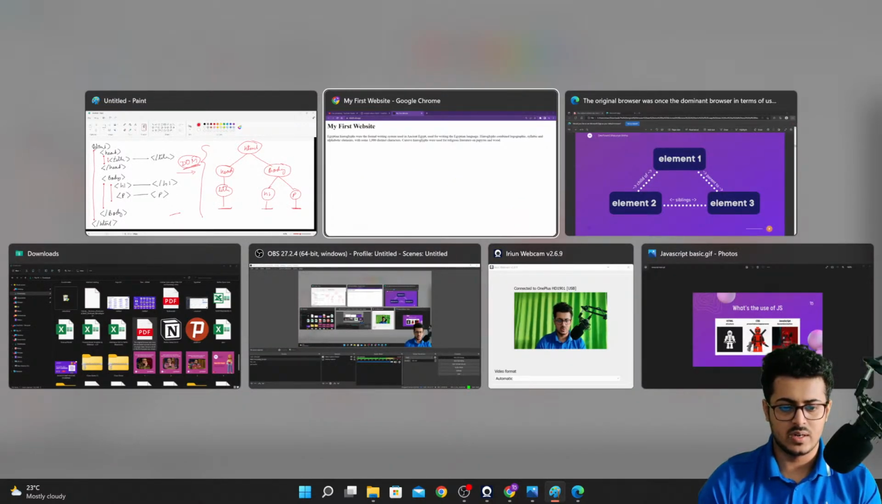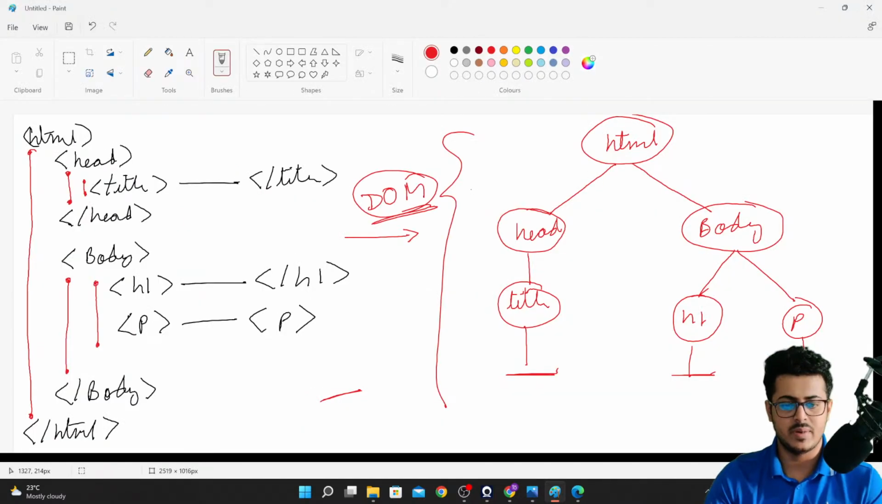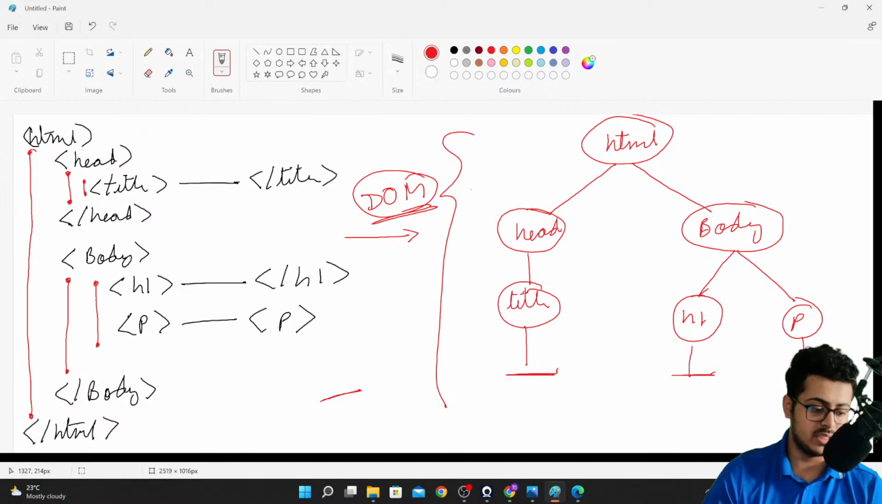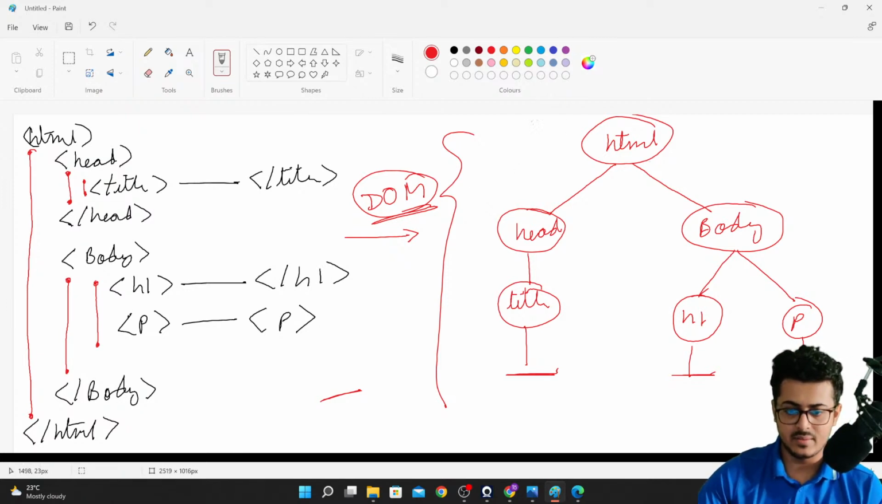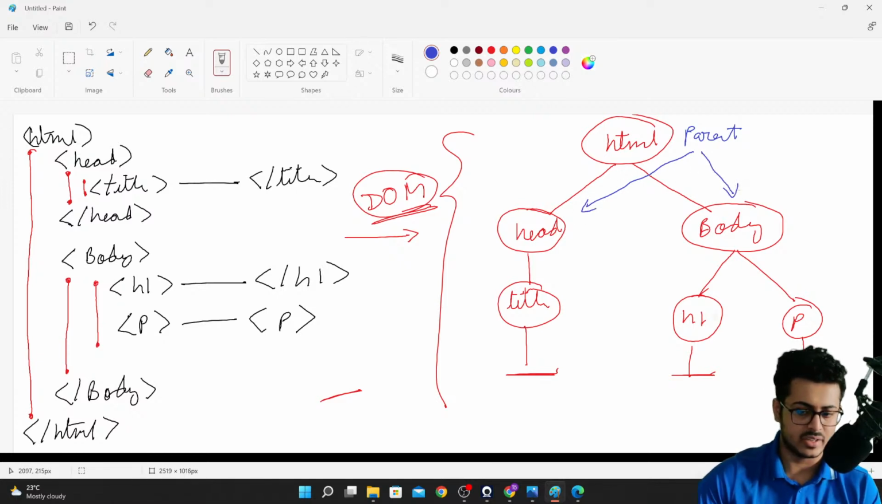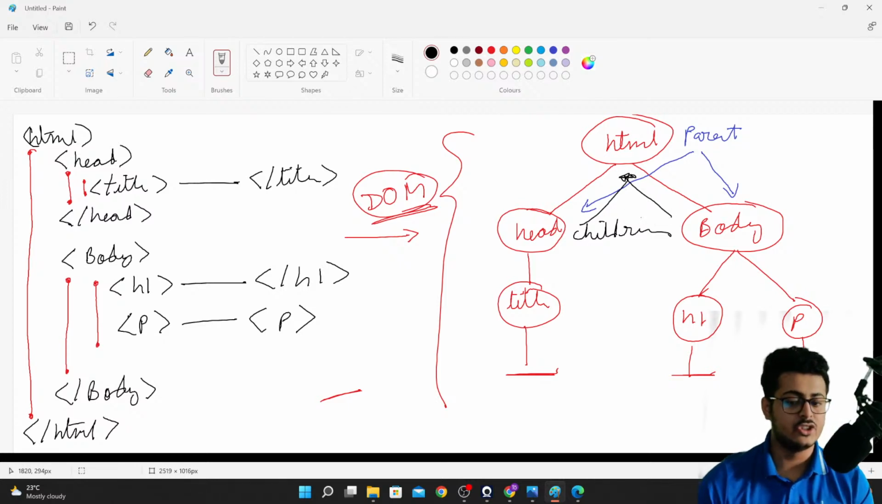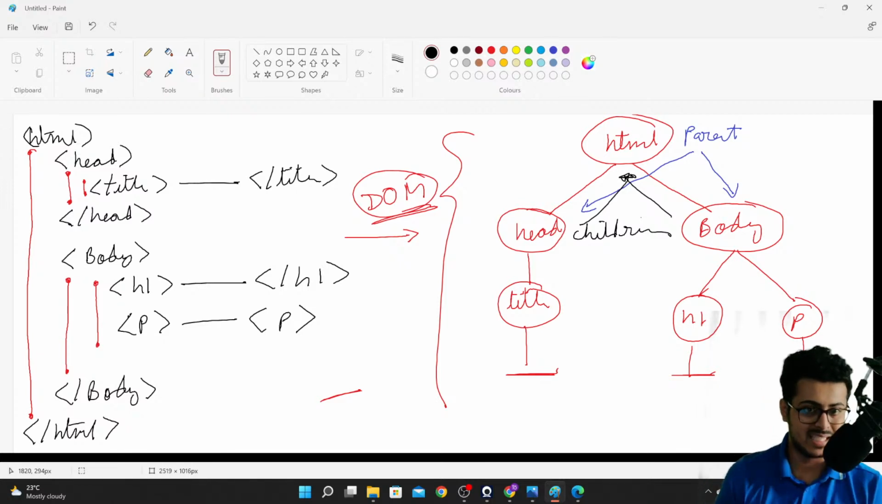Okay, so one more topic that you guys need to understand in this is the relationship between the different nodes in the tree. So for example, HTML will be the parent of your head tag and your body tag, whereas your head tag and the body tag are the children of the HTML tag.